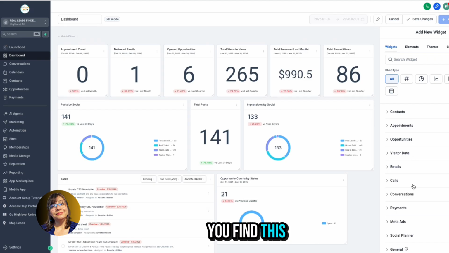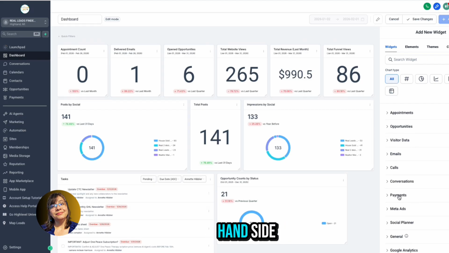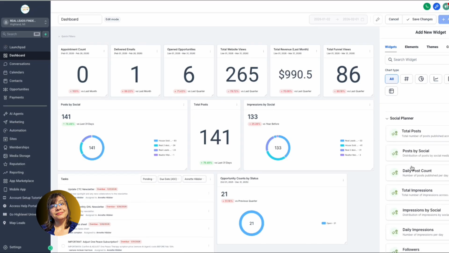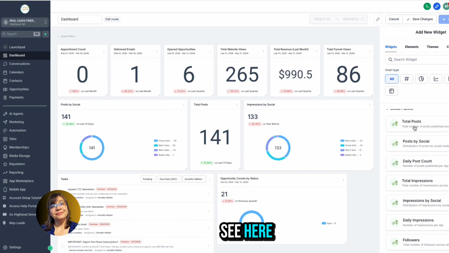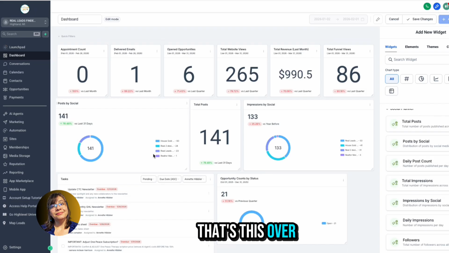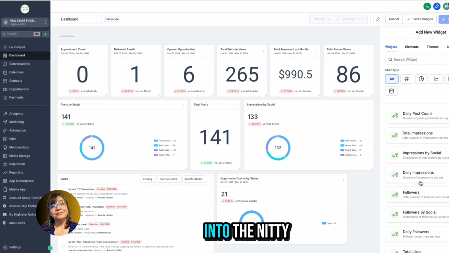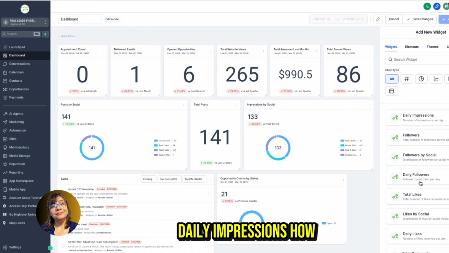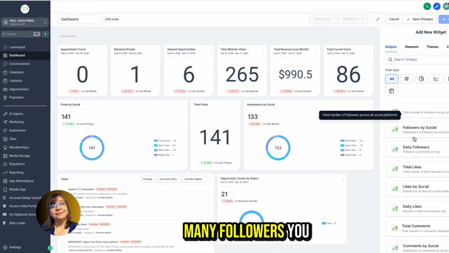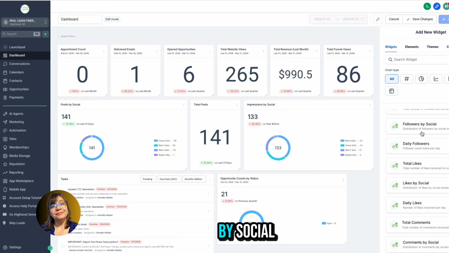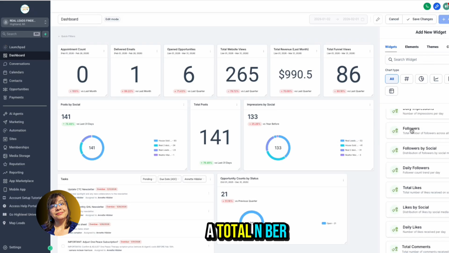So where do you find this? We're going to go over here to the right hand side, and you're going to look for Social Planner. This is new. So under here, see here, total posts, that's right here. That's this number here. Posts by social, that's this over here. And daily posts, I mean, you can get into the nitty gritty. Daily impressions, how many followers you have, how many followers by social. So this is a total number.